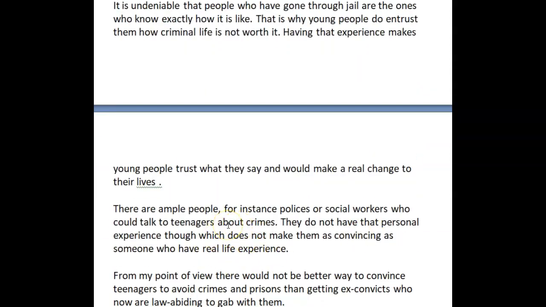But this paragraph definitely does not make sense here, because it's like you've just spent 2 paragraphs talking about how these ex-criminals are so fantastic, and all of a sudden you're like, yeah, there are other people who are good. So what it does is it weakens your argument. So that's why this should have gone first. But like I said,